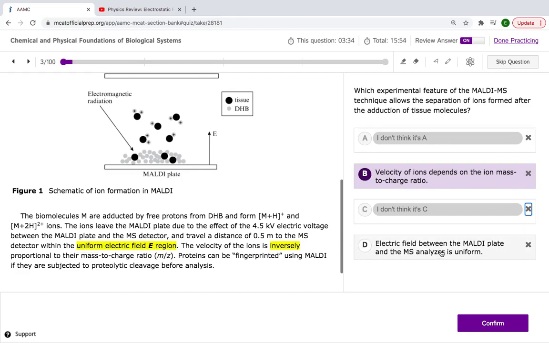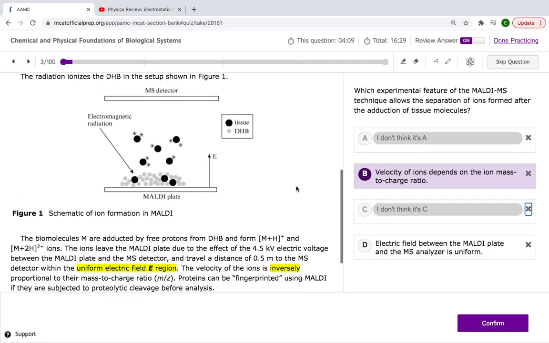This is a good question here. This is a good example of how the MCAT tries to trick you. This is bullshit. Yes, this is correct. Yes, this is mentioned in the passage. Yes, this is a correct answer, but it's not the best answer. Also, the field is uniform. The field is uniform. It's not going to determine the separation.